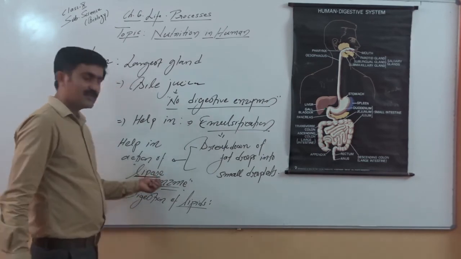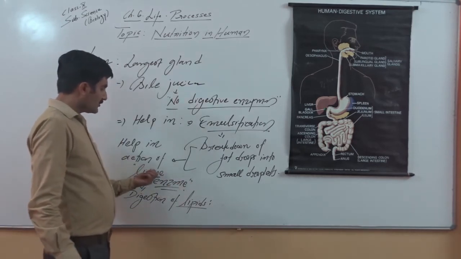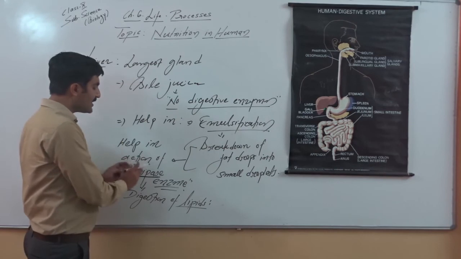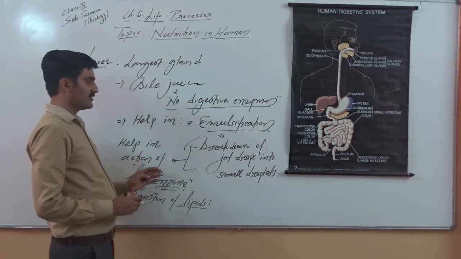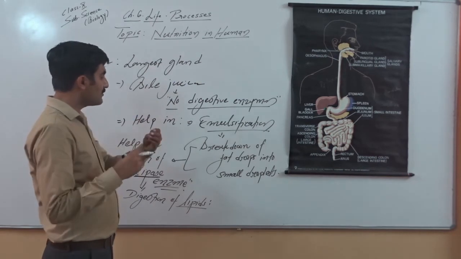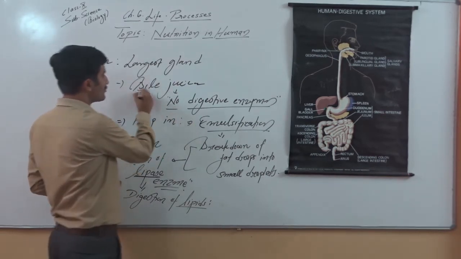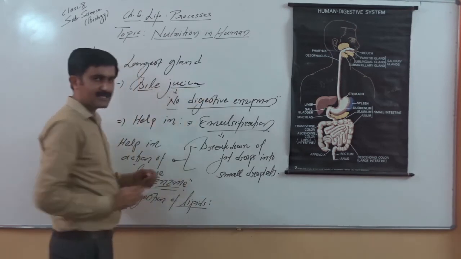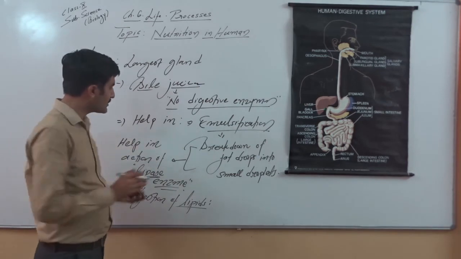The suffix ase is always used for an enzyme. So lipase digests the fat, lipids. For action of lipase, fat drops have to be broken down into small droplets, and this is carried out by the bile juice. It contains different pigments, carbonates. These are bilirubin and biliverdin. Names we are not going to discuss.